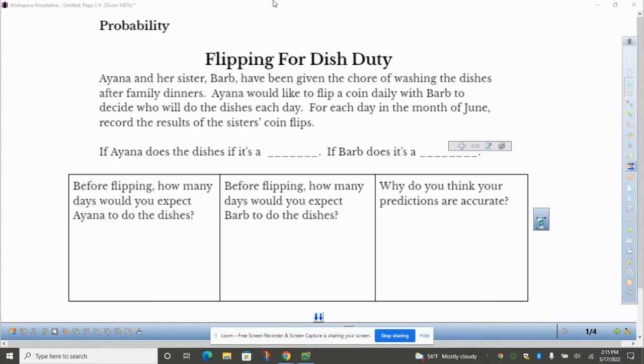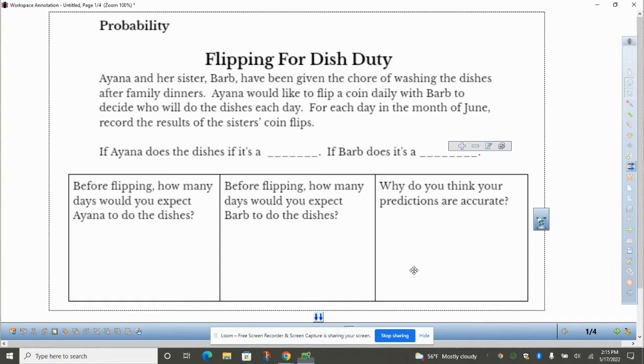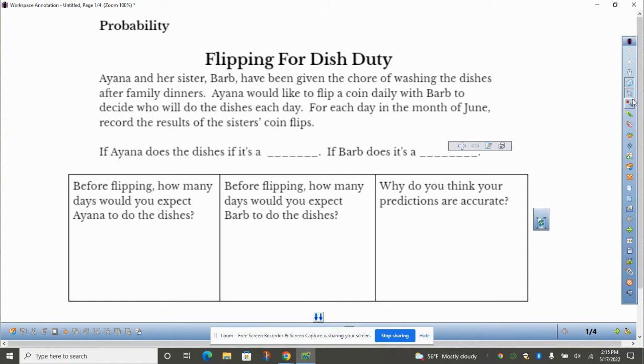We're doing a couple different experiments here, and we're going to be on page 10 of the probability packet. We're going to look at a situation today that's involving flipping for dish duty. We're going to start out with one event where we're flipping a coin, and then we're going to look at another type of event where we're flipping a cup, and we're going to see if the thing we flip affects the decisions we make about doing the dishes as a chore.